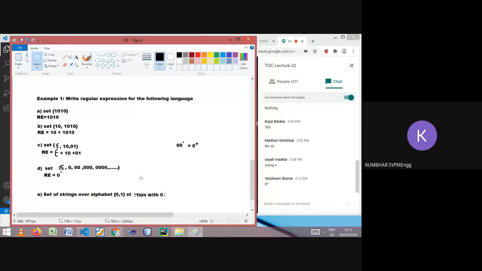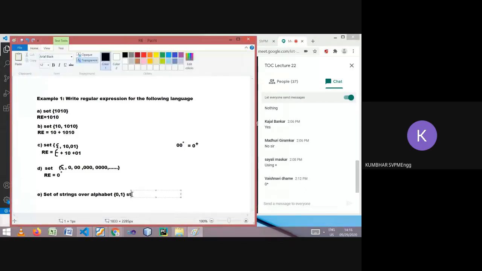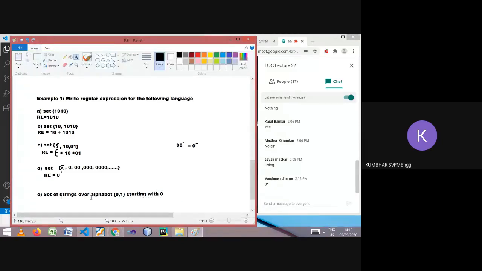Let me write it correctly. Set of strings over alphabet 0, 1 starting with 0. So let's try to list out such a set.